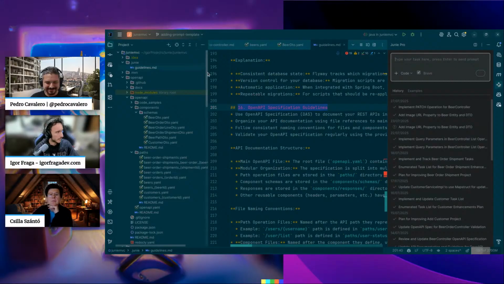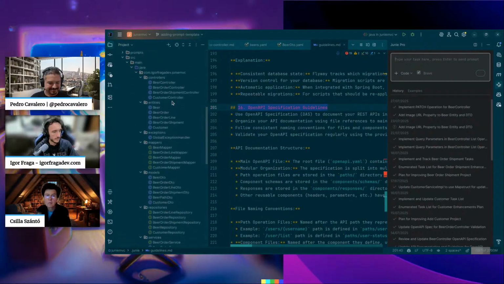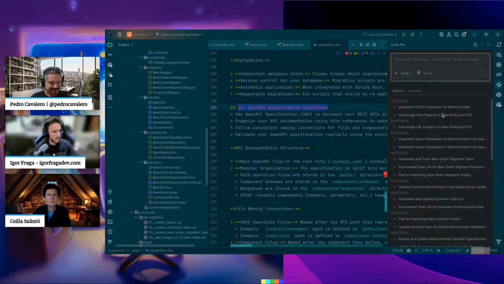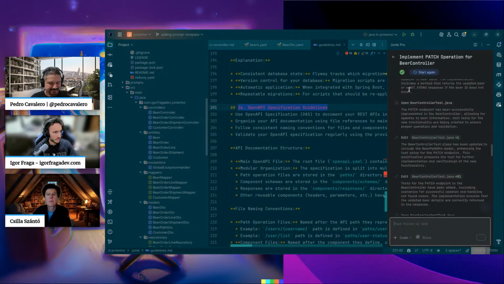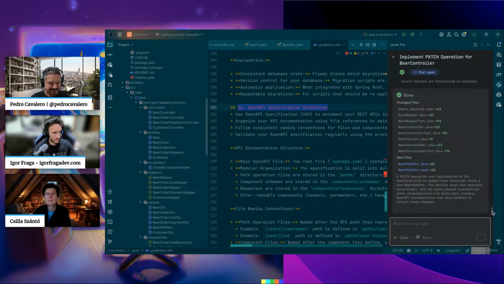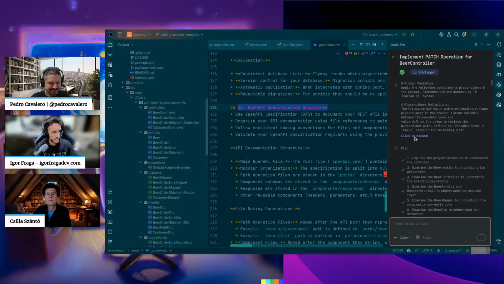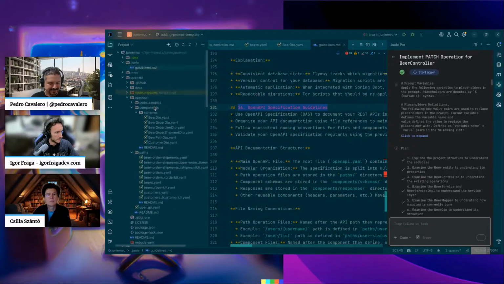Juni's back. And this whole service, let me just show you guys the last prompt I ran here some days ago. I was implementing a patch operation for the beer controller. And here I can see the history of it. I've just sent in a template.